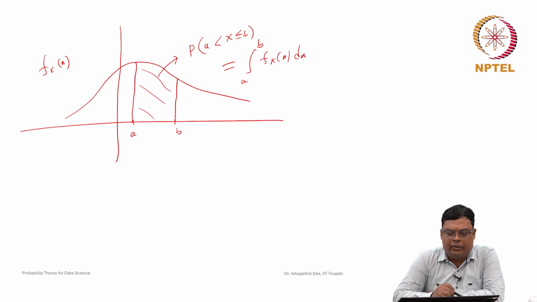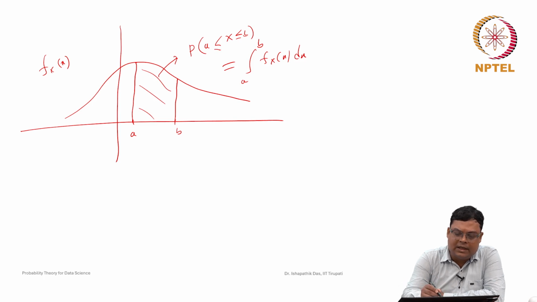Now, if you take this as X greater than or equal to a, in that case also this probability will be the same, because the area under this curve does not change, it is the integral from a to b of f_X(x) dx. So, you can take a closed interval, or a half closed, half open interval also.